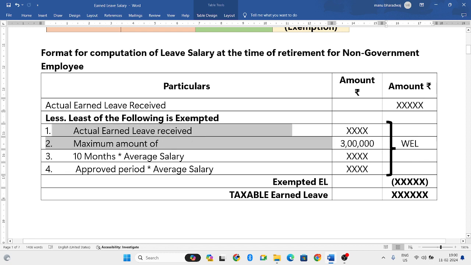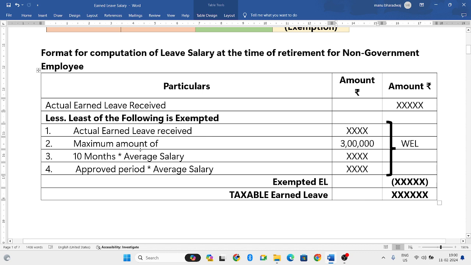The first one is the actual earned leave received, the amount you have actually received. The second exemption is a maximum amount of 3 lakh rupees; maximum you can take exemption up to 3 lakh rupees. The third one is 10 months into average salary. We have to find out the average salary and calculate it for 10 months. That is the third exemption.